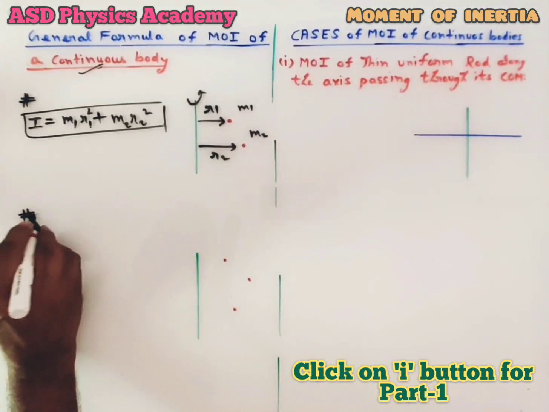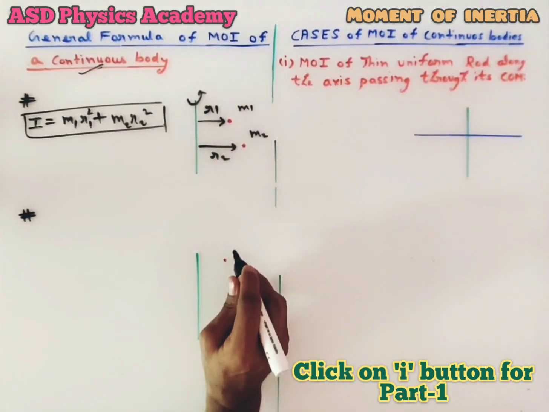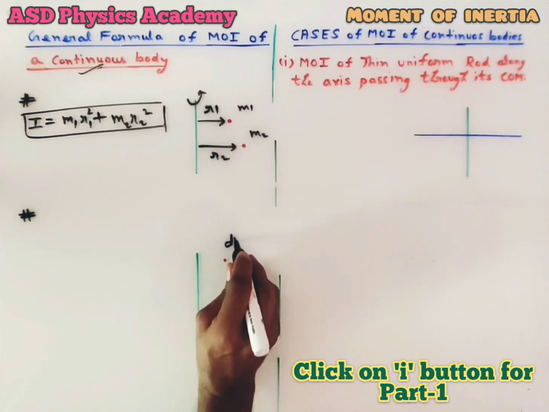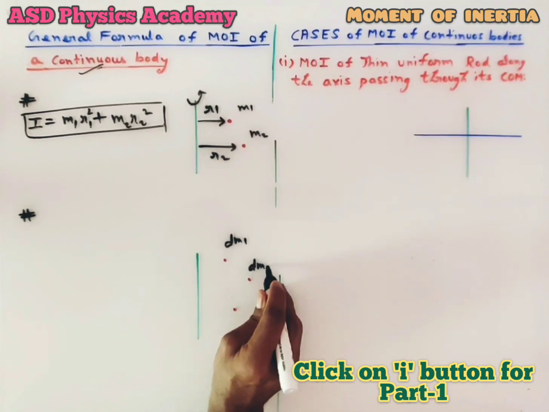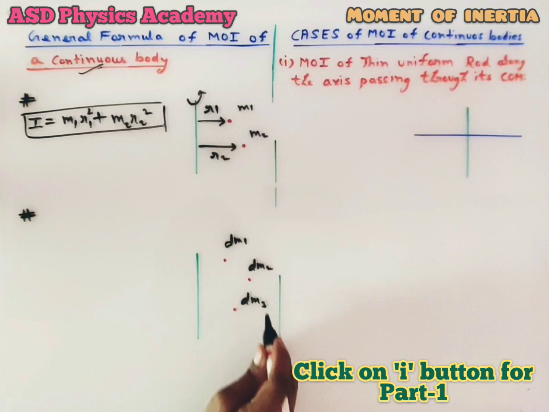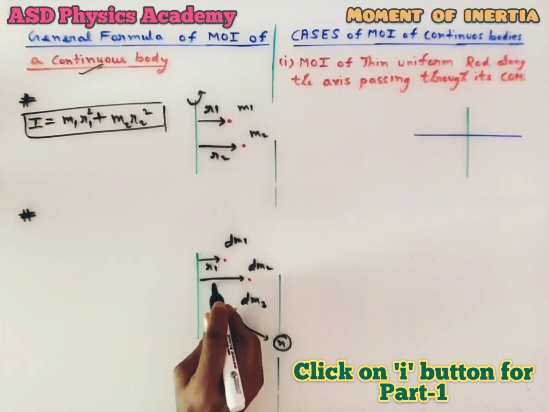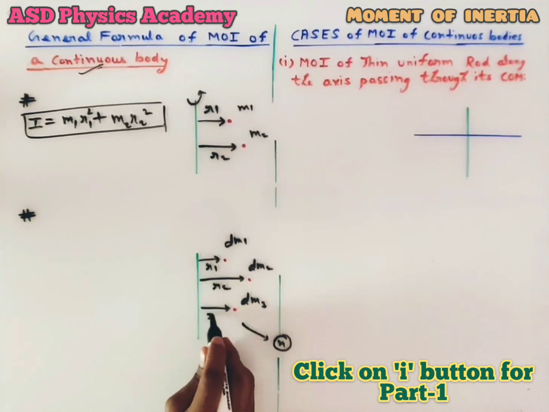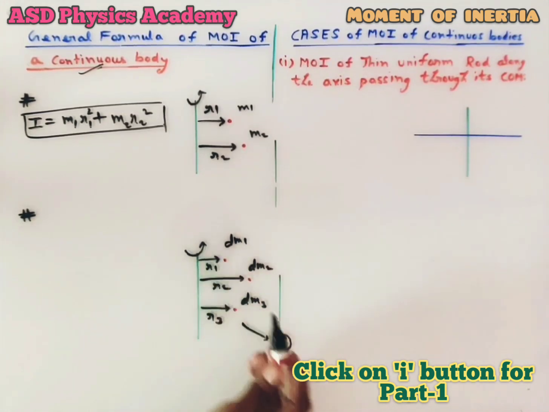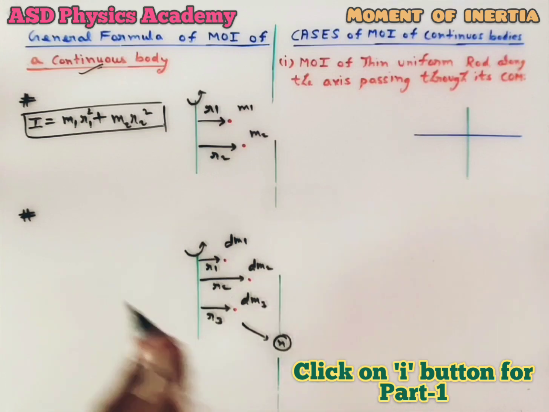For that I have taken a system having n particles. Let's take dm1, dm2, dm3, similarly n particles. dm1 is at a distance of r1, dm2 at a distance of r2 and dm3 at a distance of r3 from the axis of rotation. Similarly dm4 at a distance of r4, dm5 at a distance of r5.